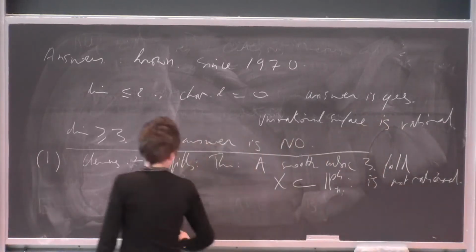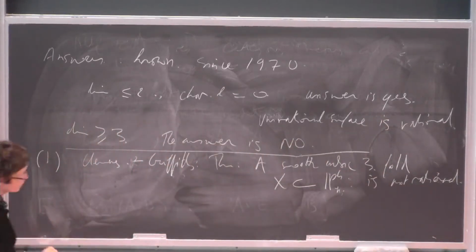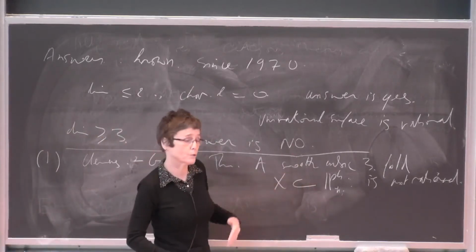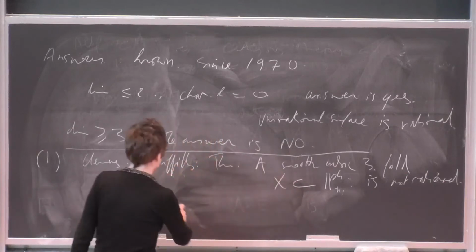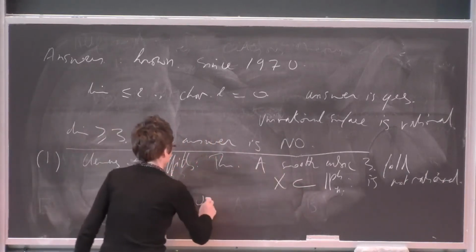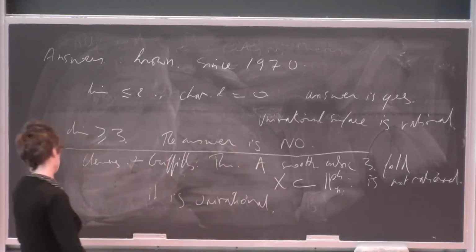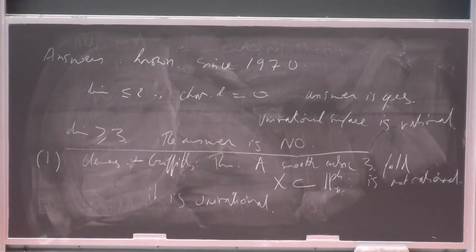On the other hand, it's very classical also that a smooth cubic threefold is unirational, and the construction is the following.